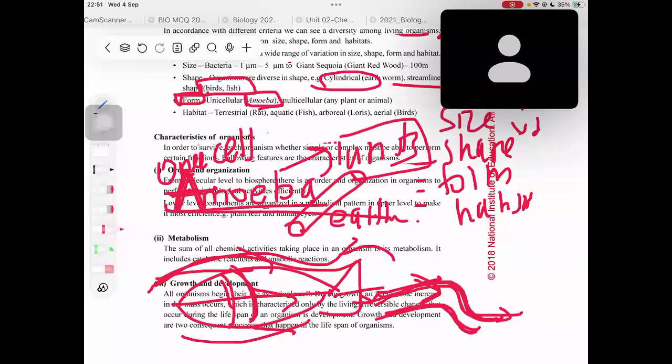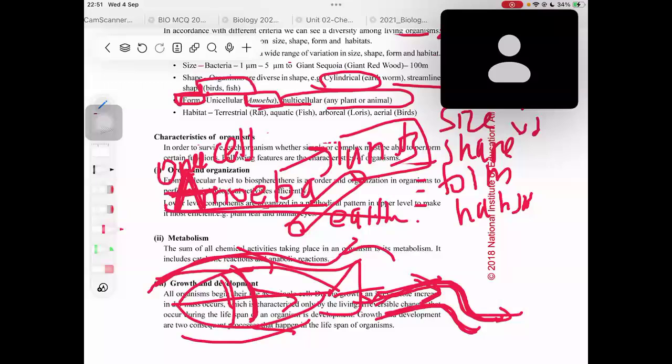When you are typing, you should italicize them. So the form is unicellular, and multicellular animals are also there, any plants or animals. An example of a unicellular organism is a unicellular protista. Amoeba is a protista. You will learn about protista in unit 3. Then, as you might also have heard in unit 2, we discussed that Euglena is a protista.